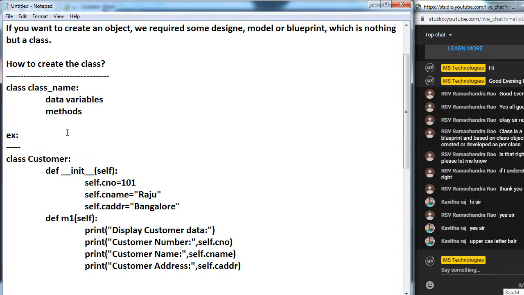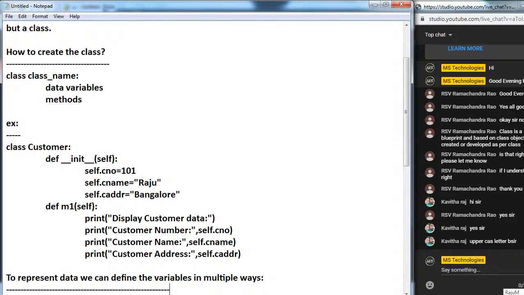To represent the data we can define the variables in multiple ways.